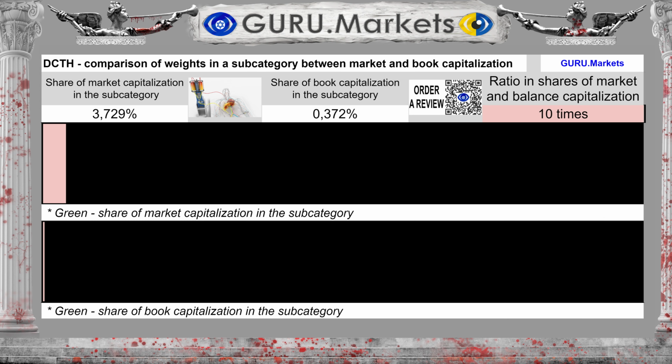Comparing the occupied shares of market and balance sheet capitalization, we see the following. Occupied share Delcath Systems, Inc. DCTH, in the subcategory when assessing market capitalization is 3.729%. The book value is 0.372%. This is 90% less than the share of market value.